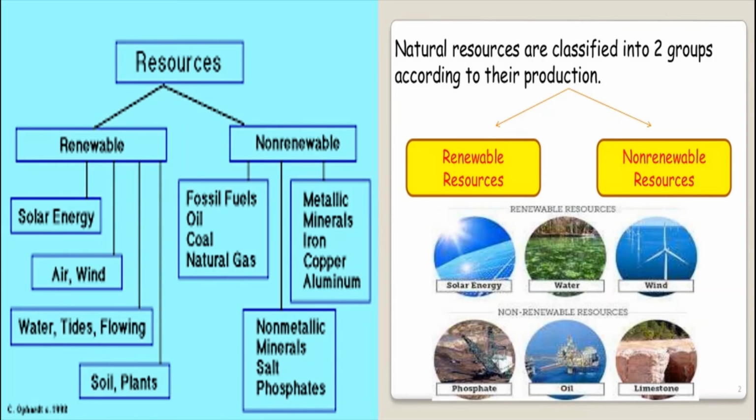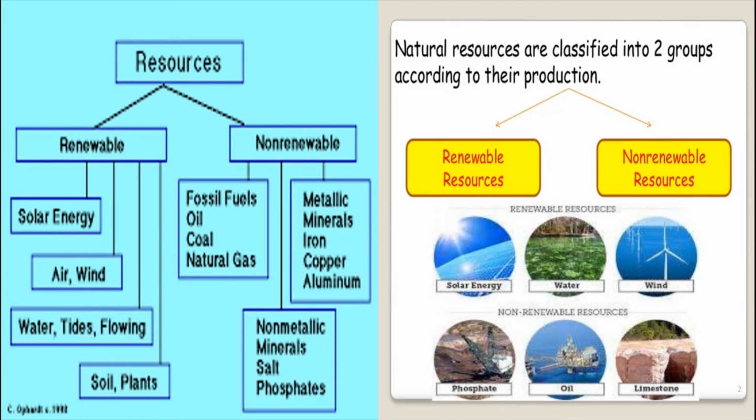Renewable resources, for example, are solar energy, air, wind, water, tides, isn't it? Plants, everything coming under renewable resources. And non-renewable resources, what are the resources coming under them? Fossil fuels: oil, coal, natural gas.